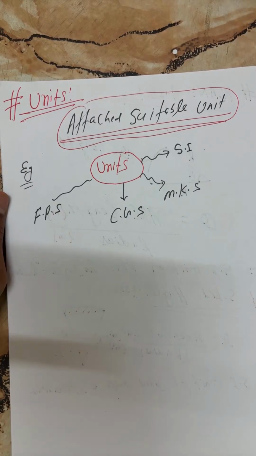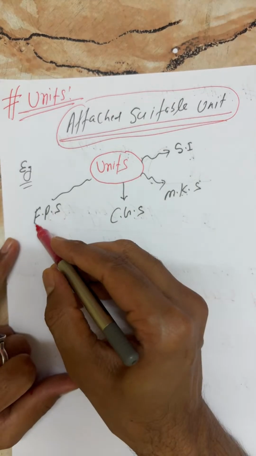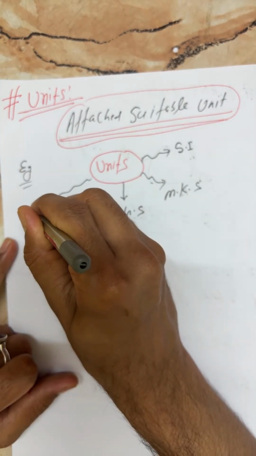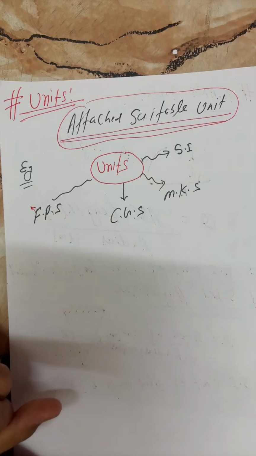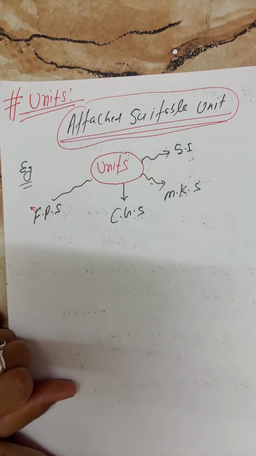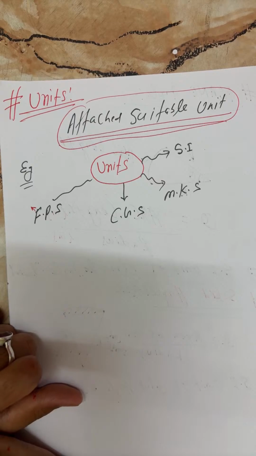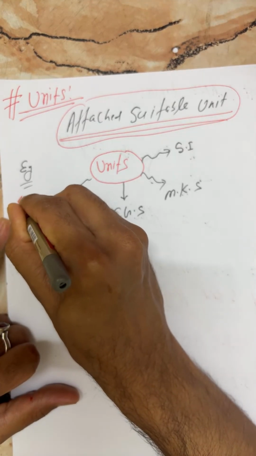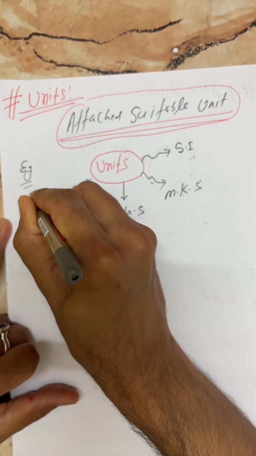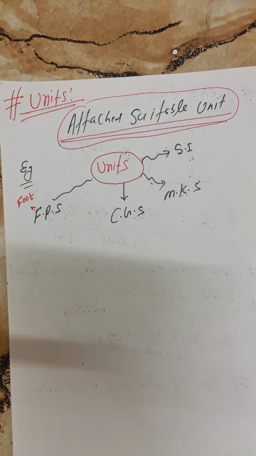Now tell me everyone, boys and girls, what is the meaning of F? F implies foot.